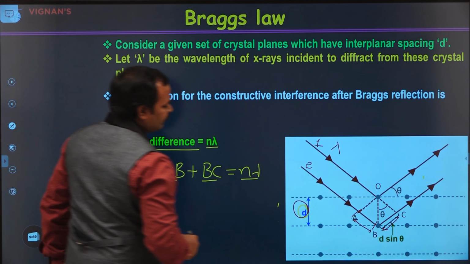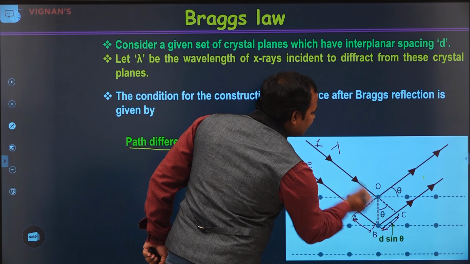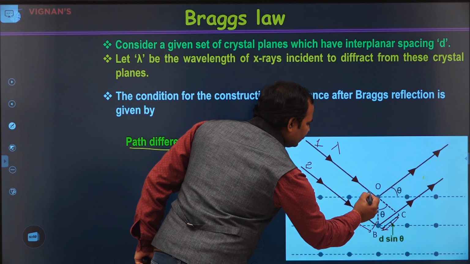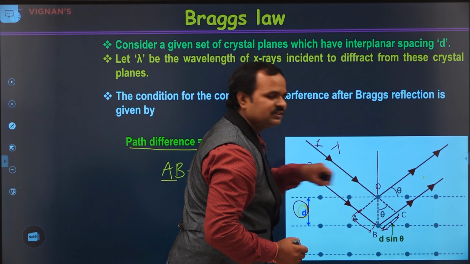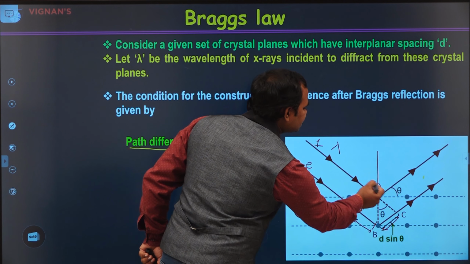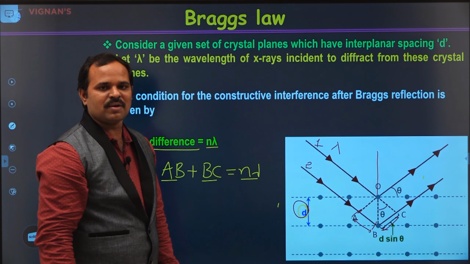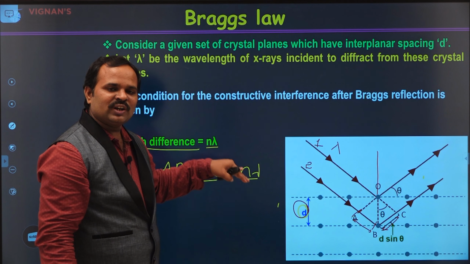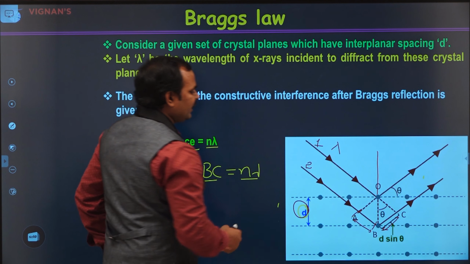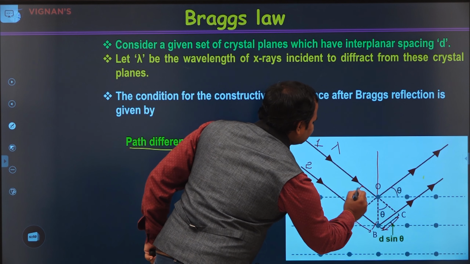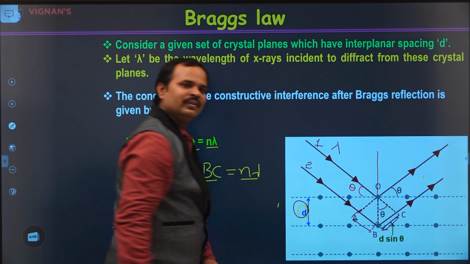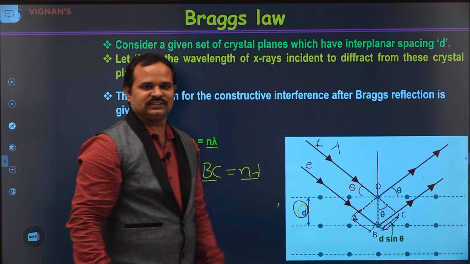So, if you see here, when an X-ray is incident on the crystal, normally we consider the angle between the incident ray and the normal to the surface. Normally we take this angle in general optics. But in X-ray crystallography, we take the glancing angle. The glancing angle is here. This is the angle between the surface and the X-rays.